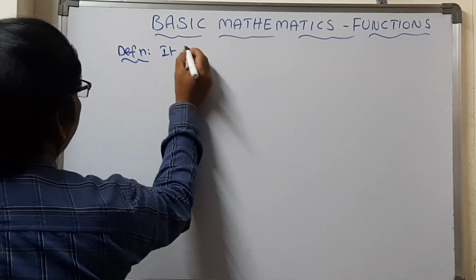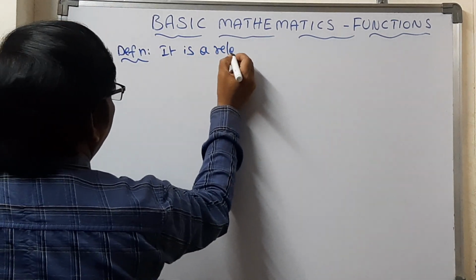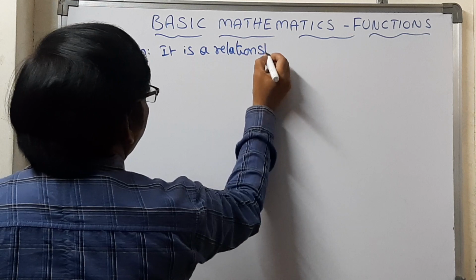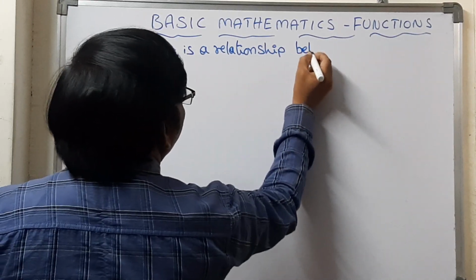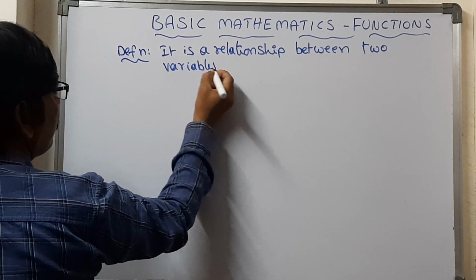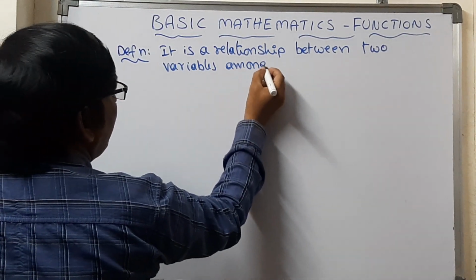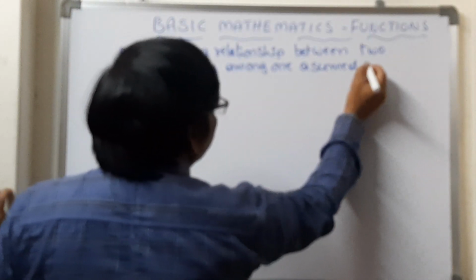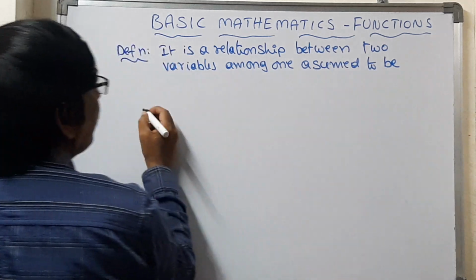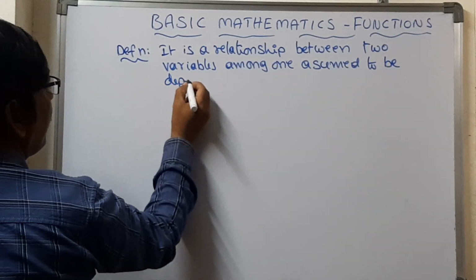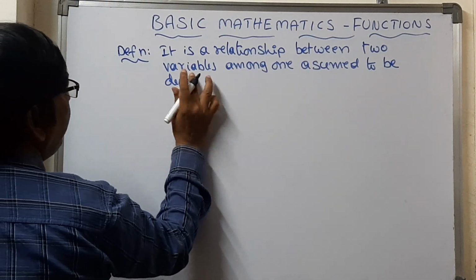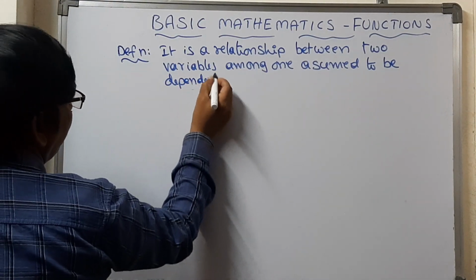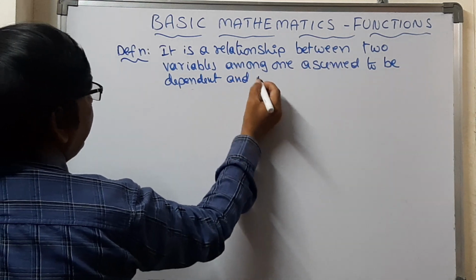It is a relationship between two variables, among which one is assumed to be dependent and the other independent.